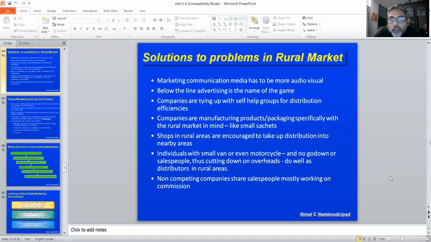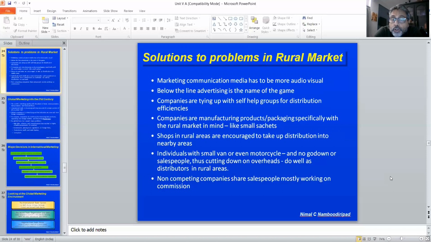Companies are tying up with self-help groups for distribution efficiencies. So what they're doing is they're going to Kudumbashree type of self-help groups in distribution, and they will be empowered to be the company's distributor, just like we were talking about Shakti Amma. Companies are manufacturing products and packaging specifically with the rural market in mind, like small sachets. We saw the first ones to come with this were the shampoo manufacturers.